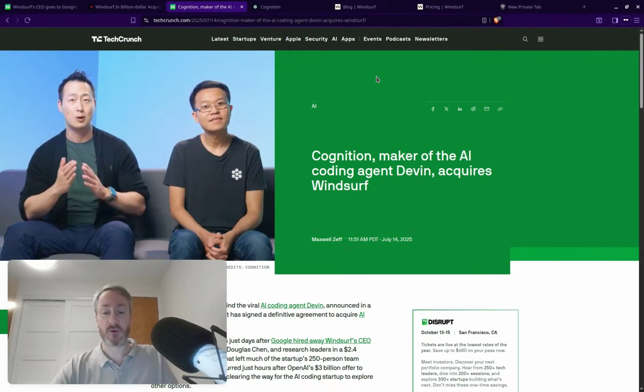Cognition, I can't really say much about. I don't know much about them other than they've made Devin. Devin is one of these sort of all-purpose generic AI agents, much like Manus. I would hope that it's good, but I don't know.